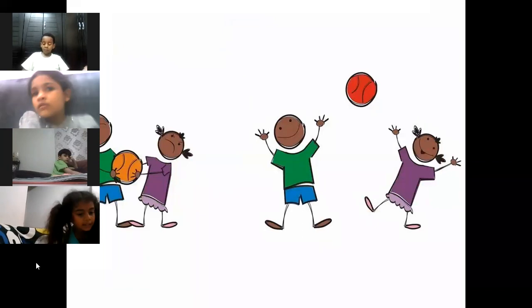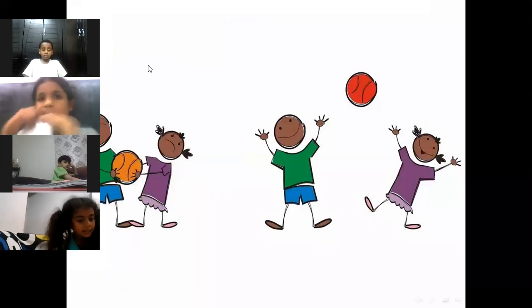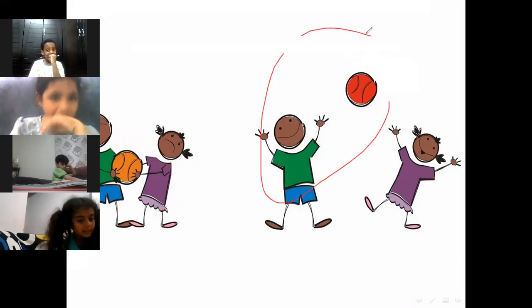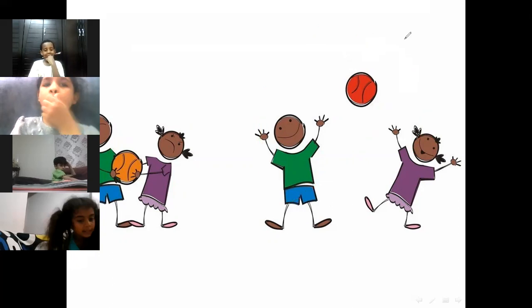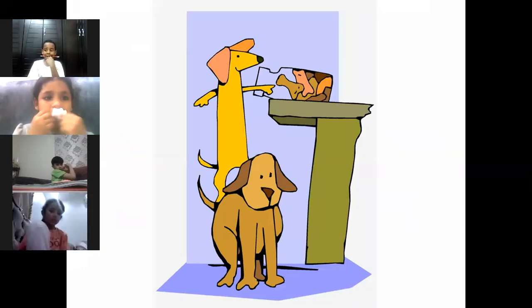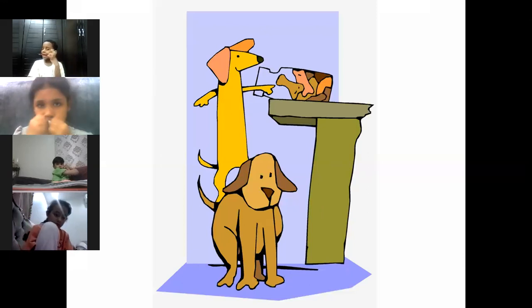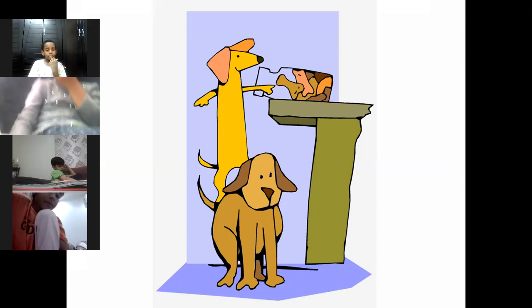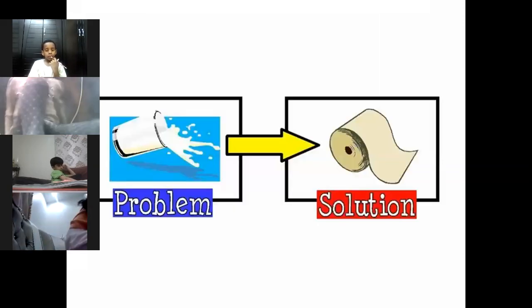Here there was a problem. The boy and the girl were fighting about the ball. Both of them wanted to take the ball for themselves. What was the solution? To play together. This is the solution. Here we have another problem. The dogs want to eat bones, but they cannot reach them. So the solution was to hold one of them, the other dog, to reach the bones. I think this cannot happen in real life. It's just a picture. Okay.